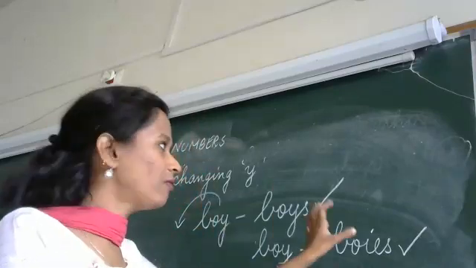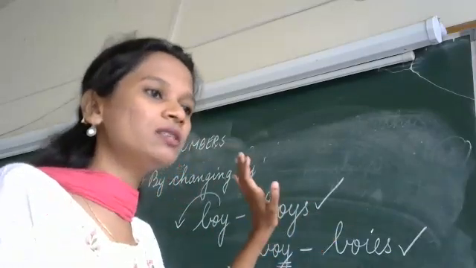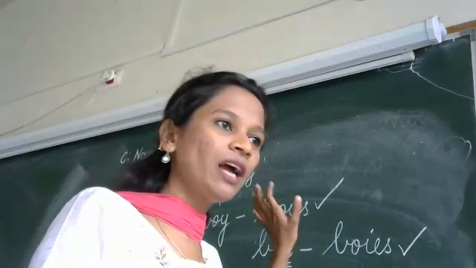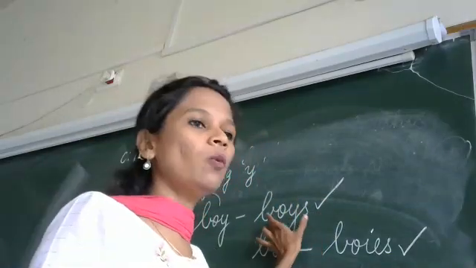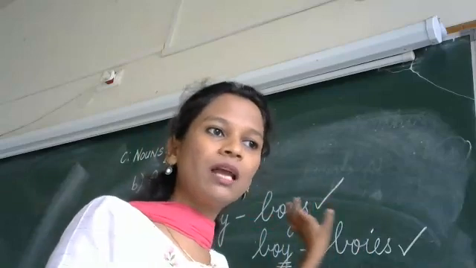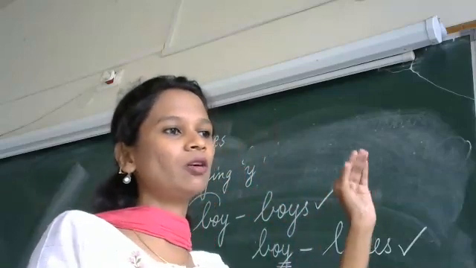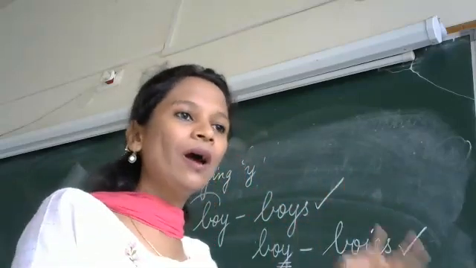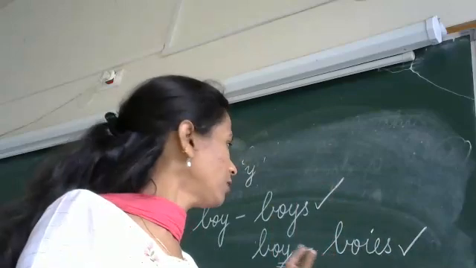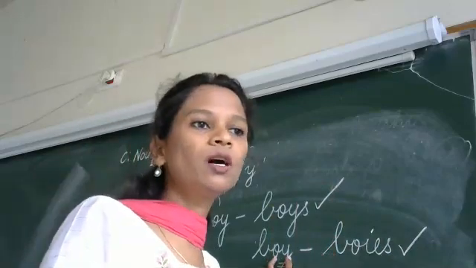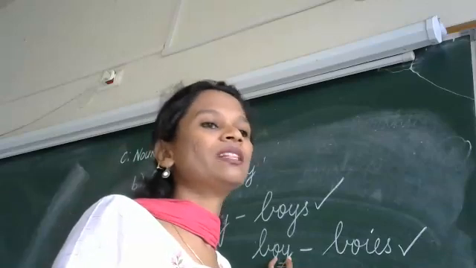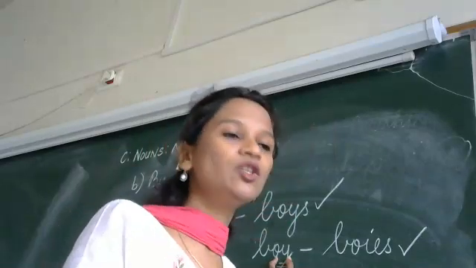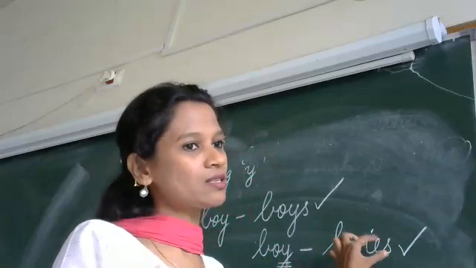Then we have learned that, listen first, B-O-Y-S is boys. You have learned that B-O-Y-S is the spelling of boys. But now I told you that when we have a singular word like boy that ends with Y, we need to replace it with I-E-S.